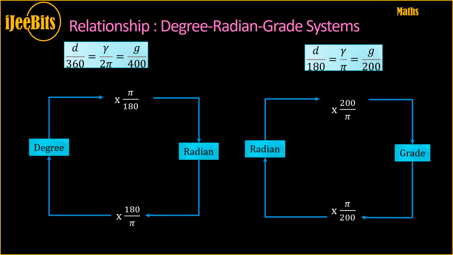So degree to radian, radian to degree. Any system to any other system can be converted using these multipliers. The relationship is 180 equal to pi equal to 200 grades. That is how you can remember the conversion from one system of measure to another system.